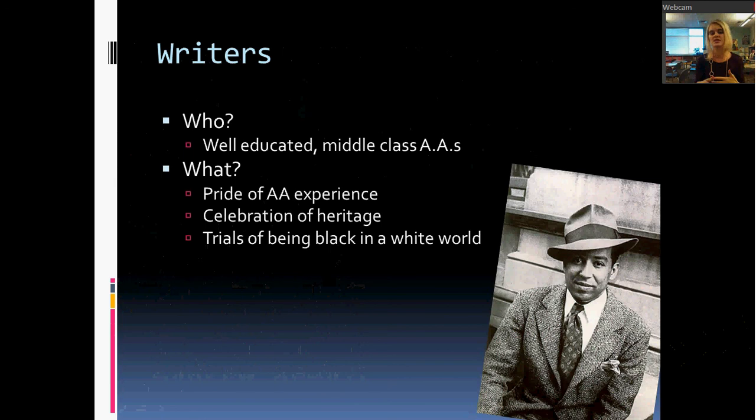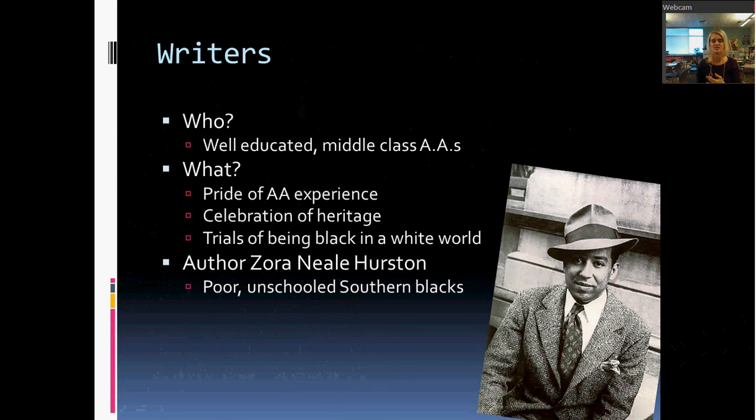A lot of them go back to African heritage, so you can see a lot of African influences. They write a lot about what it's like to be Black in a world that is so white, right? And what problems they encounter, and the racism and segregation and the violence that they encounter as part of that. Some of the major people of this time period are Zora Neale Hurston, the African American woman from Florida, and she writes about what it's like to be a poor Southern Black. So her most famous book, Their Eyes Were Watching God, talks about African Americans in South Florida and what they face there.